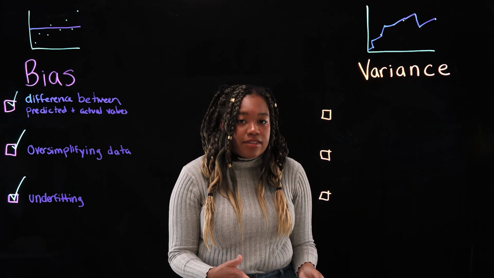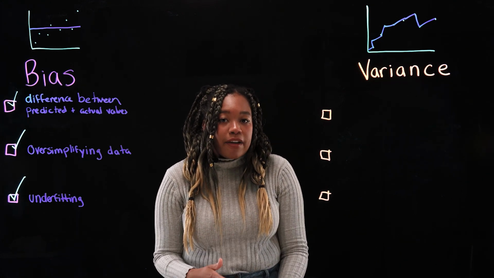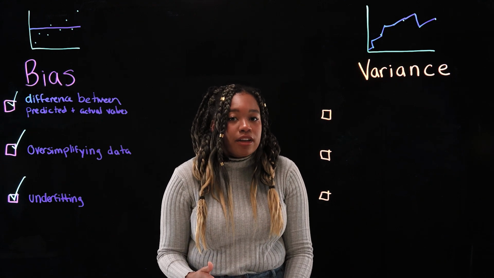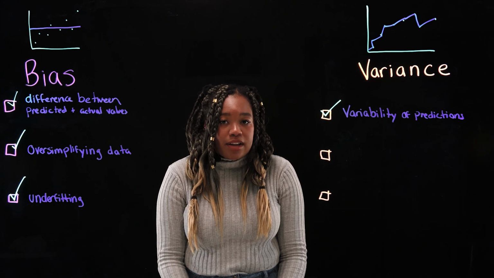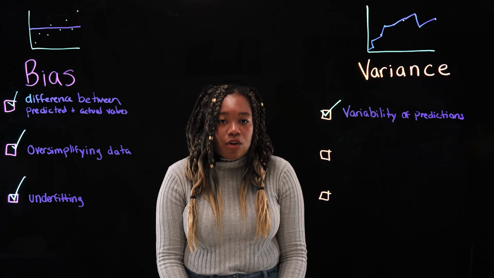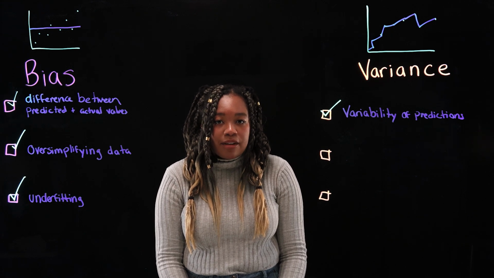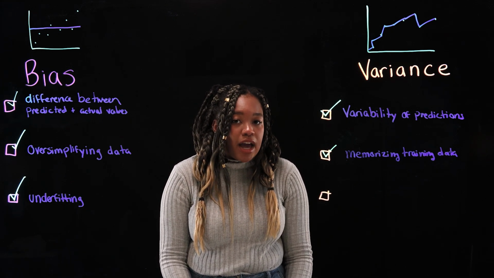Let's talk about variance next. Variance can be defined as the variability in predictions for each value in the dataset. When the variance is high, the model basically memorizes all of the points in the training dataset instead of memorizing the overall complexity and patterns behind the data. When this happens, we call that overfitting.